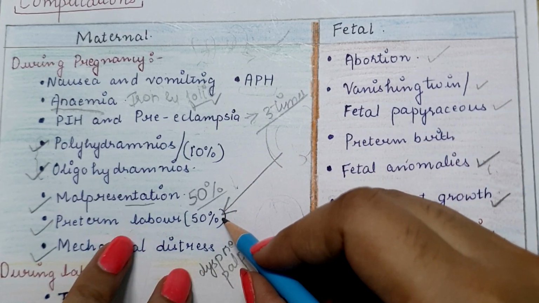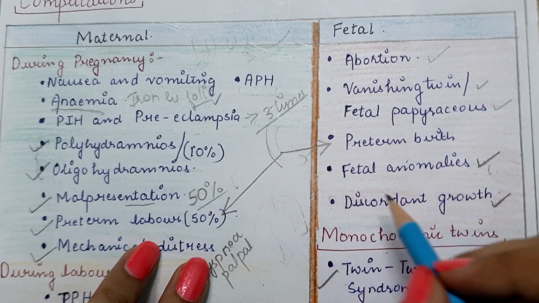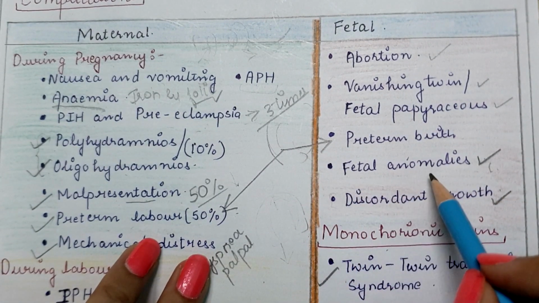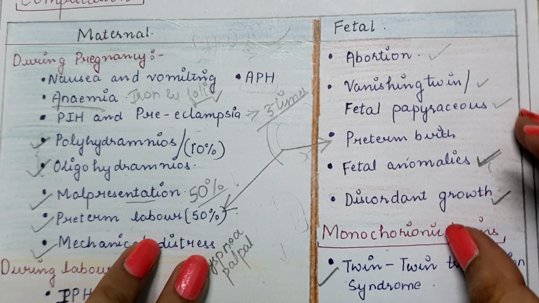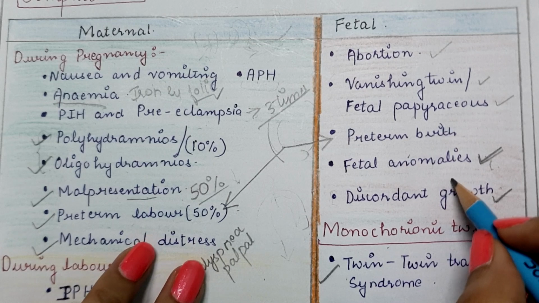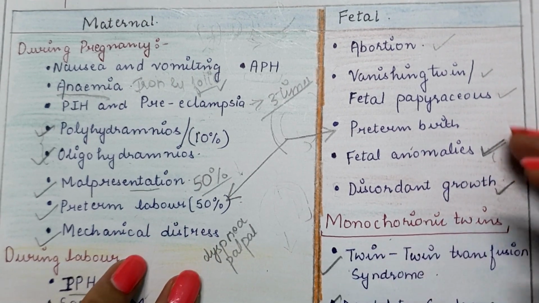When there is preterm labor, there are chances of preterm birth. Next is fetal anomalies. There are chances of congenital malformation, mainly in the case of monozygotic twins, like microcephaly, Down syndrome. Next is discordant growth, we already discussed.